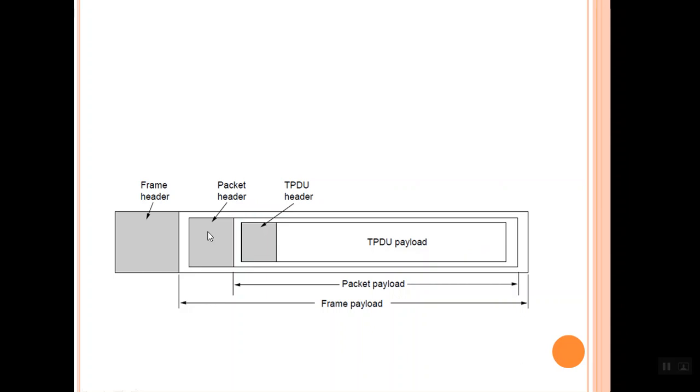This segment will be moved to the network layer. Then the network layer will add a packet header to this segment, and it will become a packet. In the network layer this segment is called the packet payload. This header is added by the transport layer, this header is added by the network layer, and this one is added by the data link layer. The data link layer will add a frame header to this packet, and then it will become a frame. The packet is called the frame payload in the data link layer.